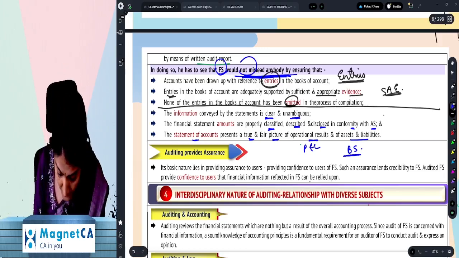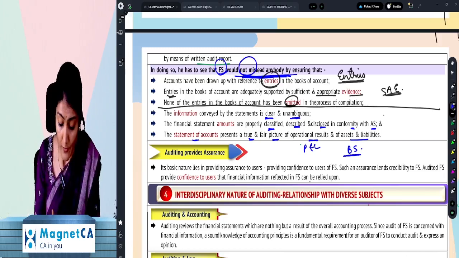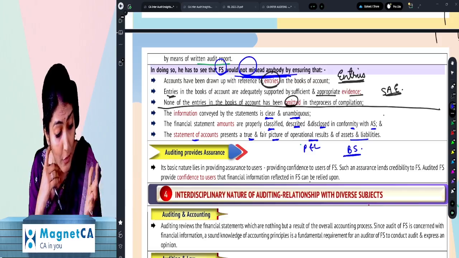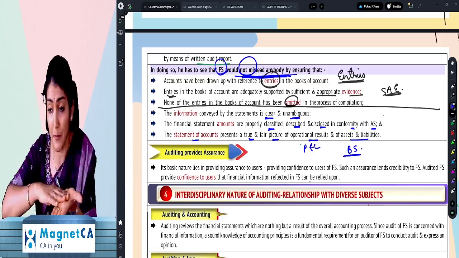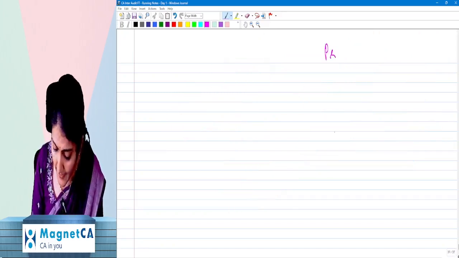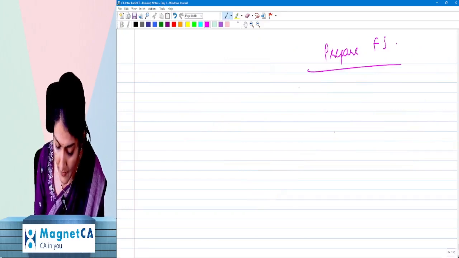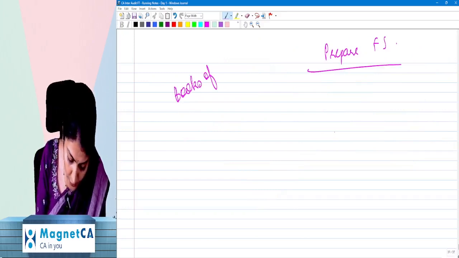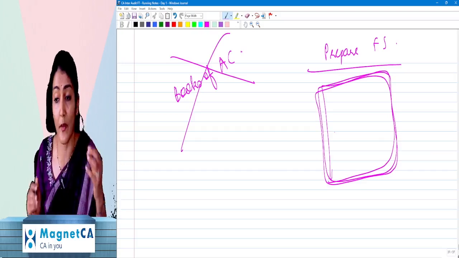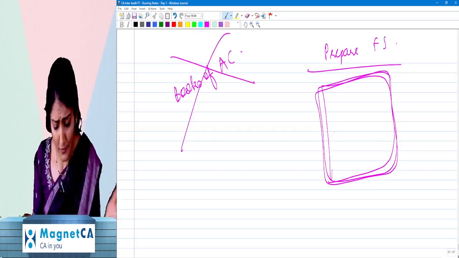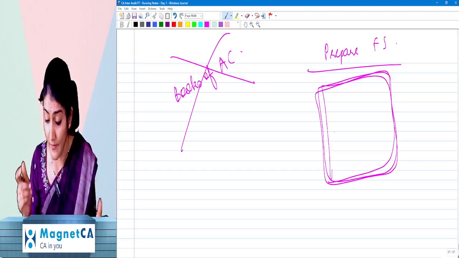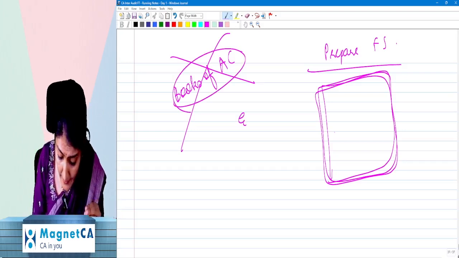Right, so what does it say? Okay, what is your objective? To express an opinion. So now what you want to check is whether these financial statements are misleading. When would you say that they are not misleading? When the financial statements are prepared based on the entries in the books of account. Many company managements, to prepare financial statements, say, please, we don't require books of account. Do you think that such financial statements which are prepared without using the books of account will give a true and fair view? Never. They say, no, you just tell me how much profit, how much tax, I will prepare, you take it from me. No. The accounts should be prepared based on the entries in the books of account.